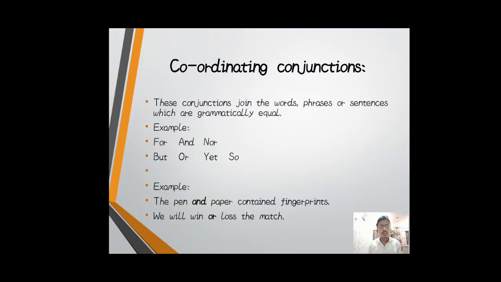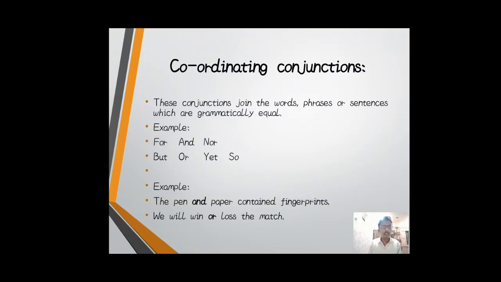Coordinating conjunctions. These are the conjunctions which join words, phrases or sentences which are grammatically equal, meaning they have an equal grammatical structure. These conjunctions are for, and, nor, but, or, yet, so. There are seven coordinating conjunctions. For example, the pen and paper contain fingerprints. We will win or lose the match.